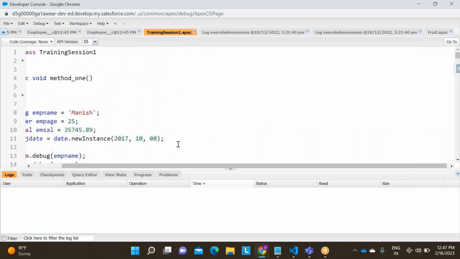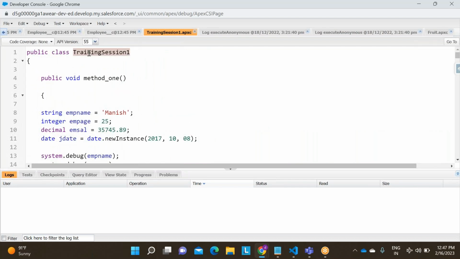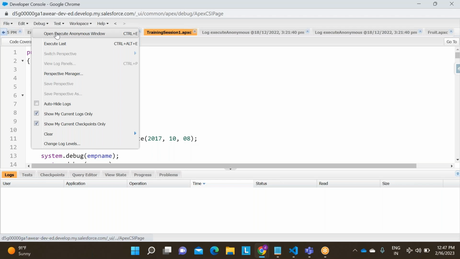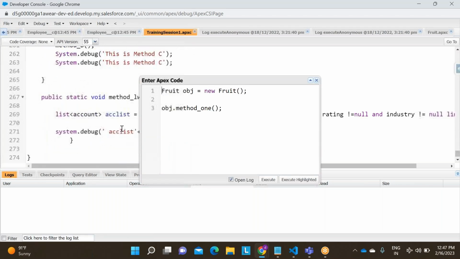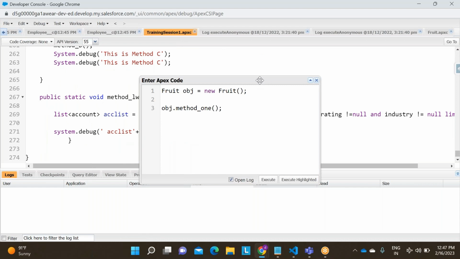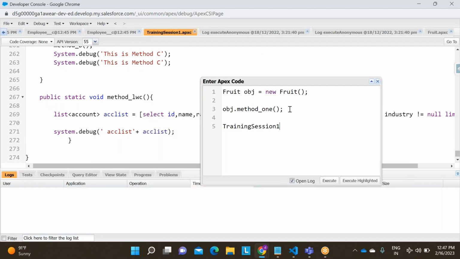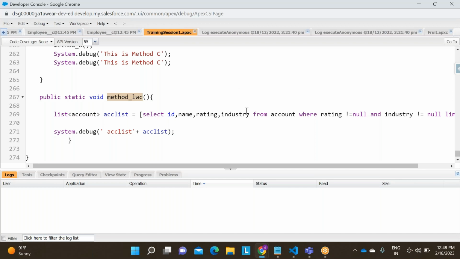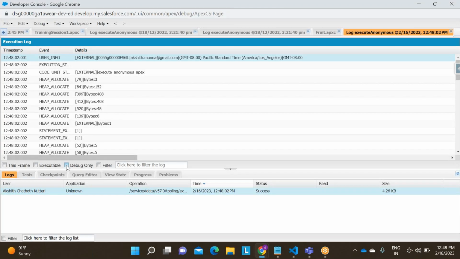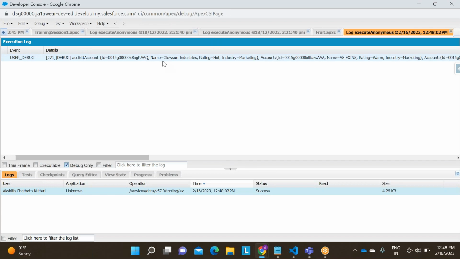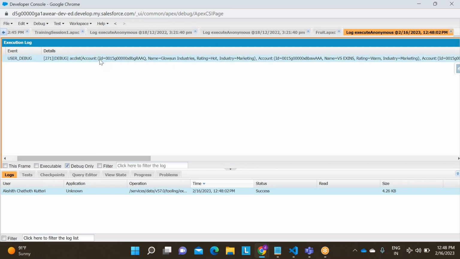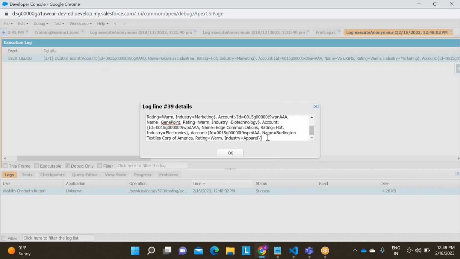Let us check with the class name, the training session, Control C. What is your method name? Control C, dot method underscore LWC, control V. Execute highlighted, debug only. Guys, can you see these things? Let me copy the entire data.